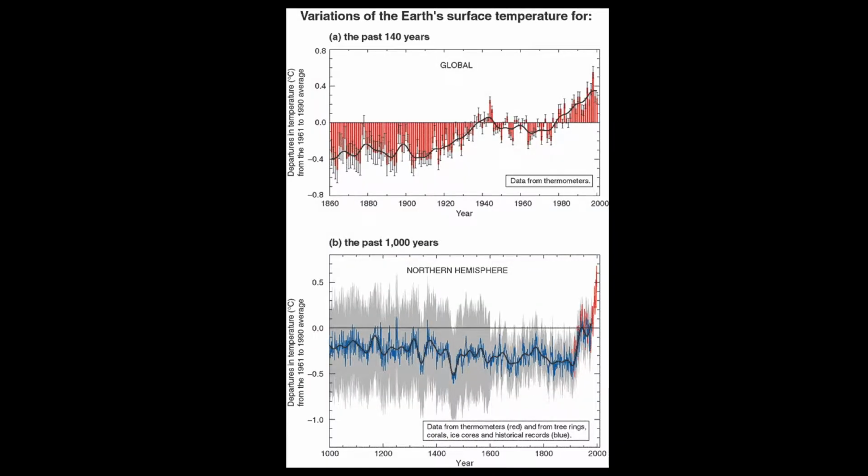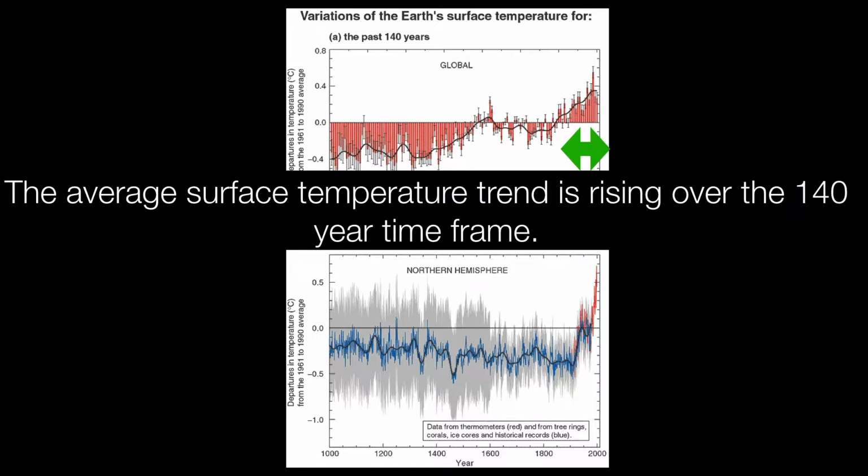Probably the most common way we think about climate is air temperature. These graphs show how the yearly surface temperature of the Earth has changed. The 0 line represents the 30-year average of surface temperatures measured between 1961 and 1990. The top graph shows that from 1860 to about 1980, the measured surface temperature was almost always below the 30-year average. Since then, the measured surface temperatures have been above the average. This tells us that the average surface temperature trend is rising over this 140-year time frame.